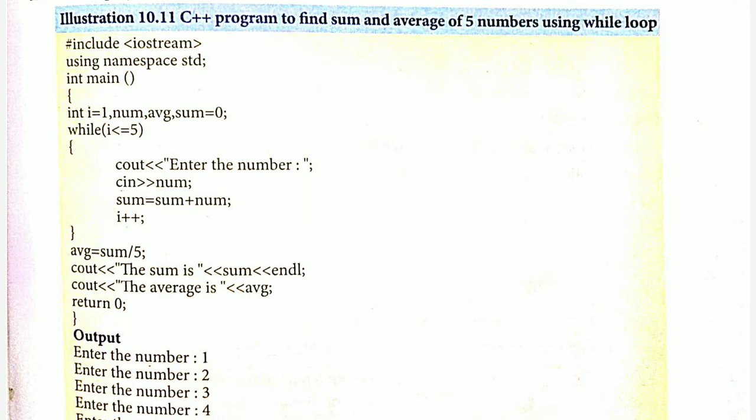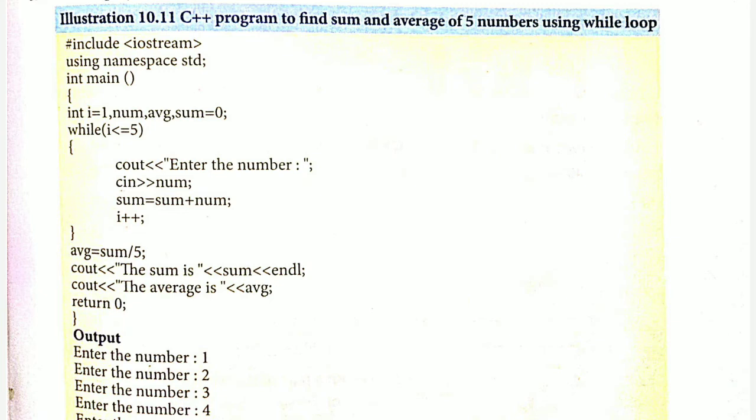Okay, so here you can see that in the body of the loop they have initialized a number of variables: I, num, avg, sum. These are all integer variables. So 4 integer variables are declared here, while I is less than or equal to 5. So I is 1 here, 1 is less than or equal to 5, the condition is true. Then it will get into the body of the loop.